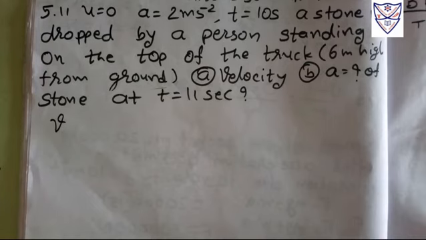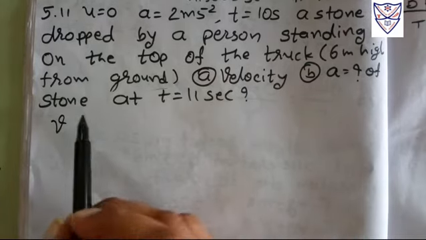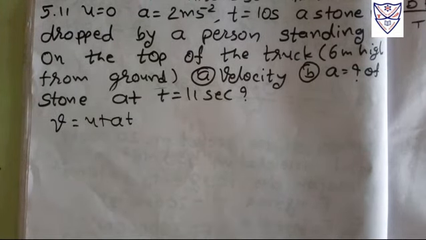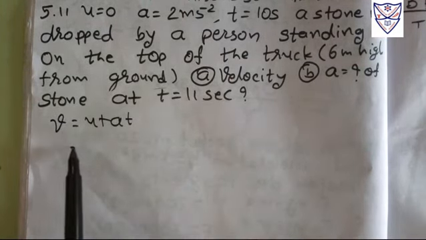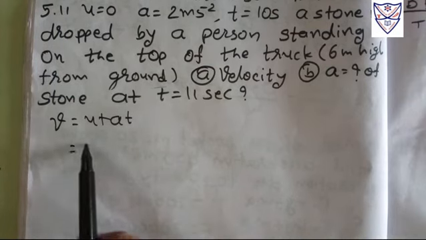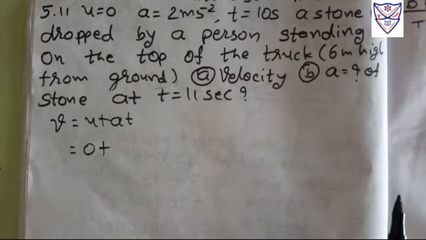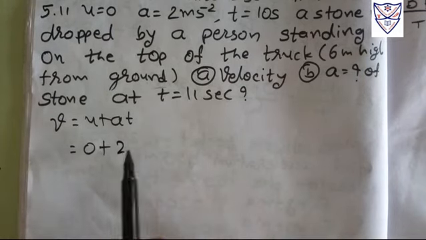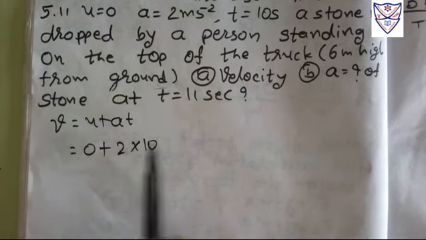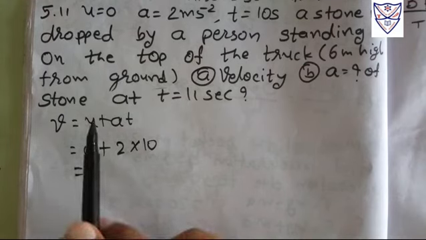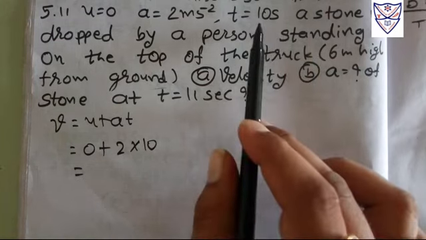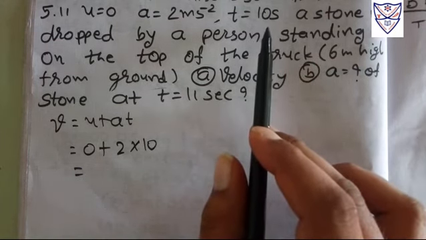So starting with v is equal to u plus at, simple. So u plus at is equal to, u is 0 here, the acceleration that we have is 2, and the time is 10, right? This is the time to reach the maximum height for that stone.